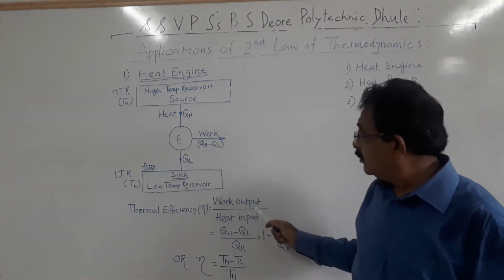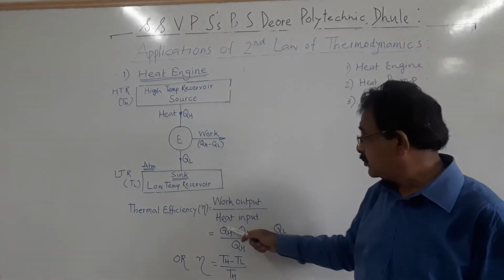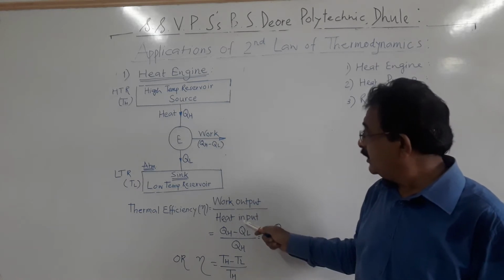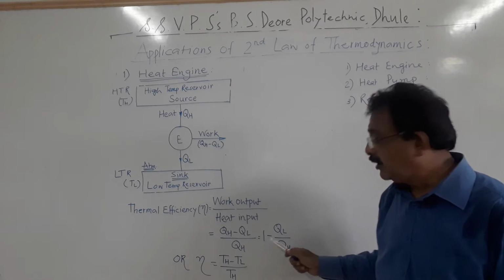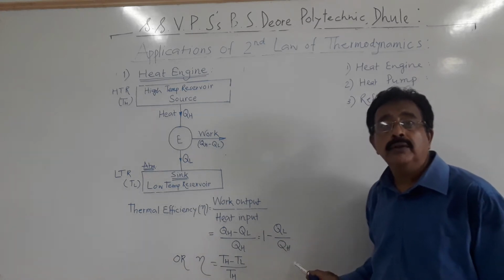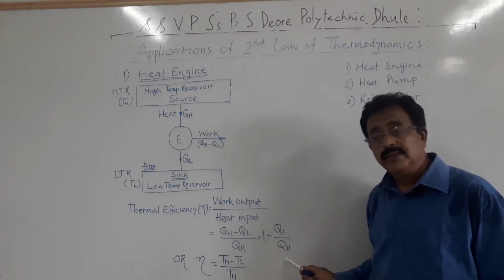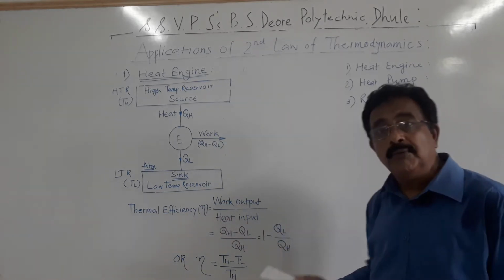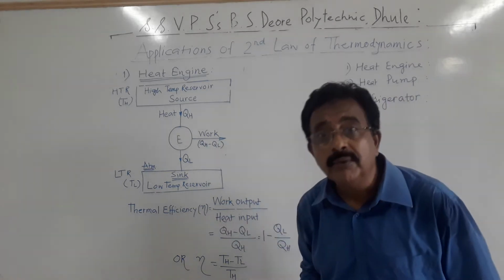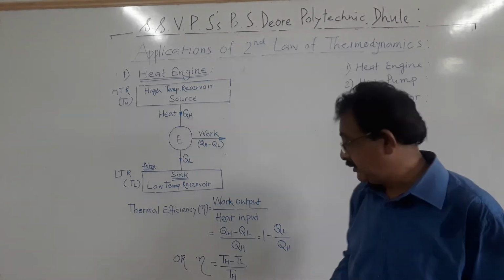Now what is the output? QH minus QL is the output. What is the input? QH. Or we can write this as 1 minus QL upon QH. 1 minus this quantity, that means efficiency will always be less than 1, or less than 100% in percentage.